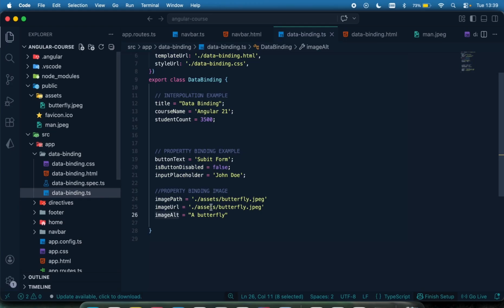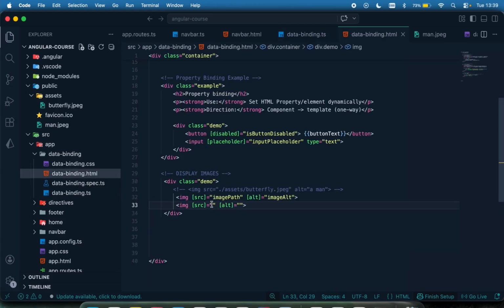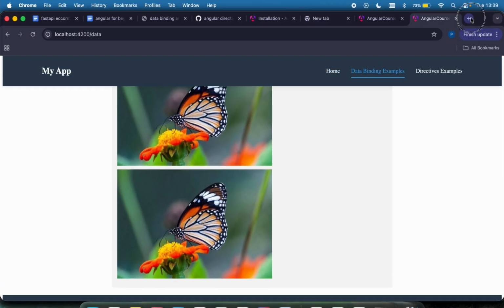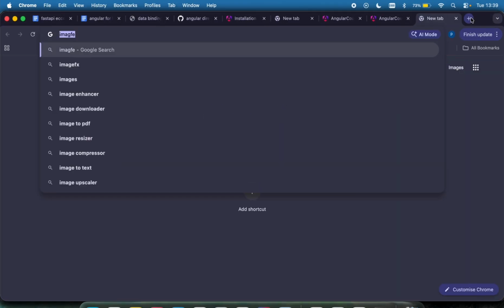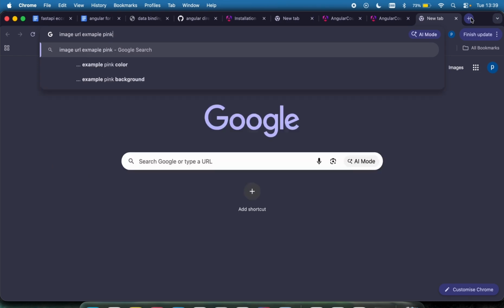And then this is going to be, let's say, the image URL from the website. So I'm going to just do that by coming right here to your browser. I'm just going to say image URL example link. Let me just say image URL link.